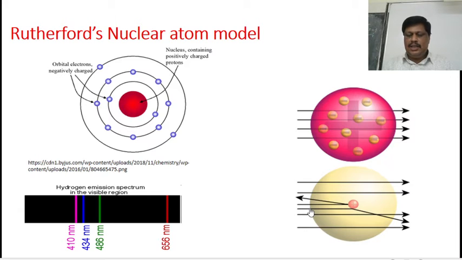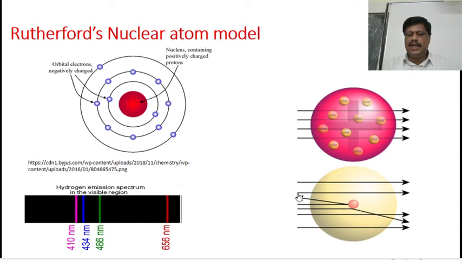So, the scattering of alpha particles can be easily explained using the Rutherford's nuclear atom model, because at the center there is a positively charged nucleus. Whenever positively charged alpha particles pass through the atom, at the center they are repelled by the positive charge.